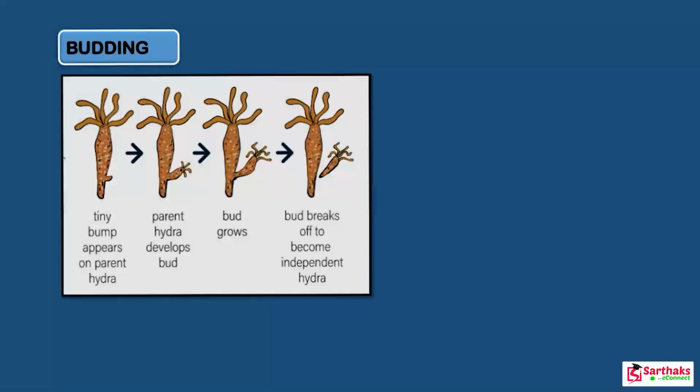Now the next type of asexual reproduction occurs by budding. So first of all, let me introduce the word. What do you mean by a bud? Bud means a small outgrowth from the body of a living organism. Now let us discuss how budding occurs. Budding is an asexual method of reproduction. In budding, a small part of the body of the parent grows out as a bud, which then detaches and becomes a new living organism.